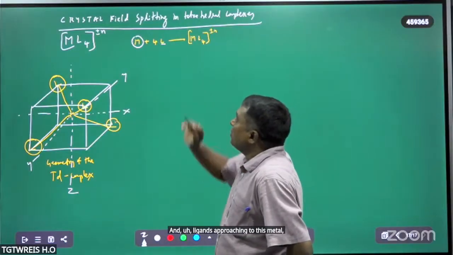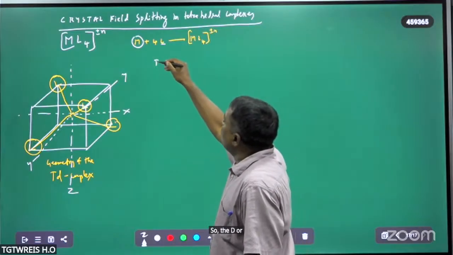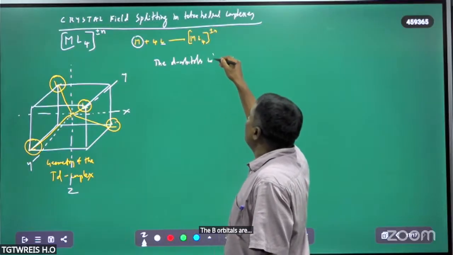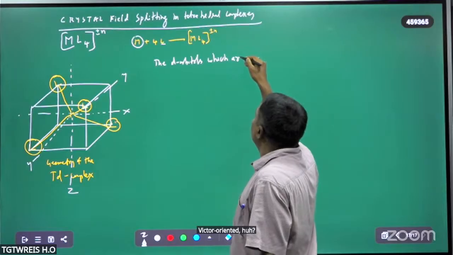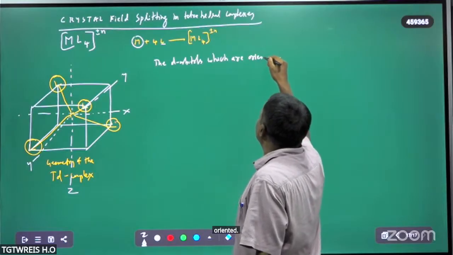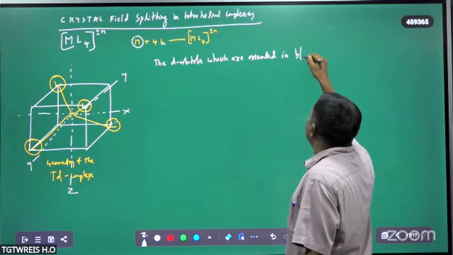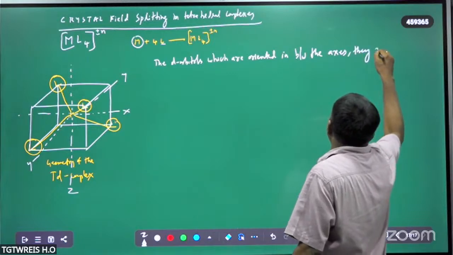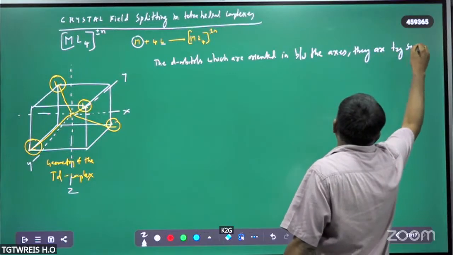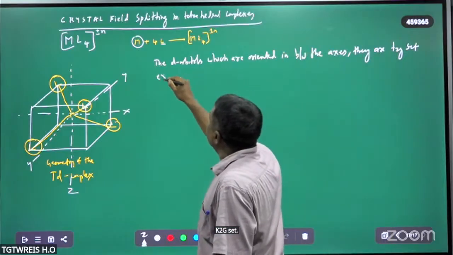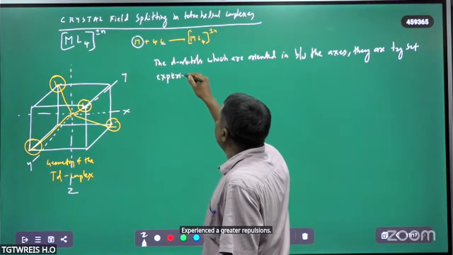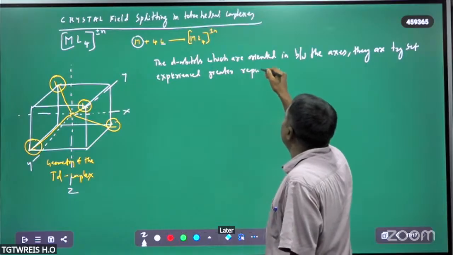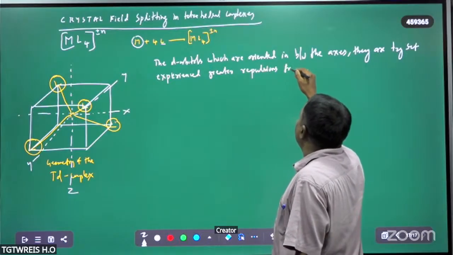The d orbitals which are oriented in between the axes, the T2g set, experience greater repulsions from the ligands.